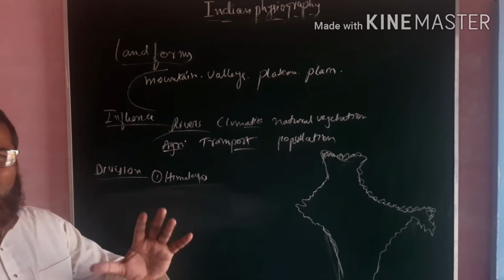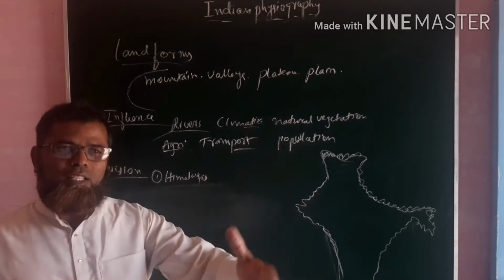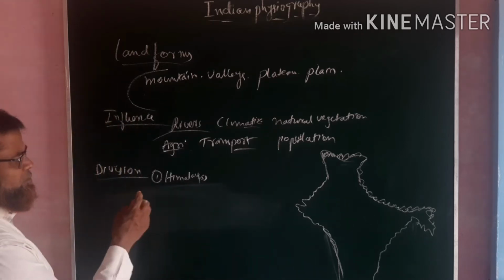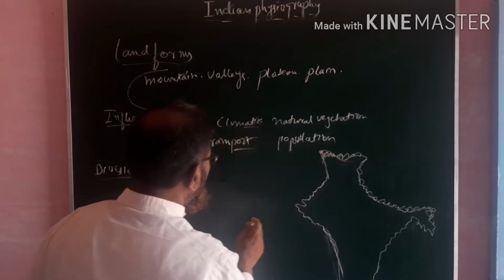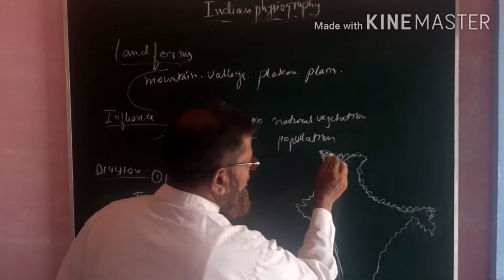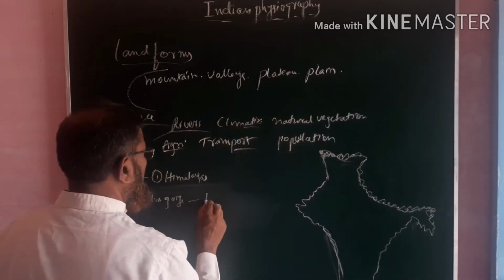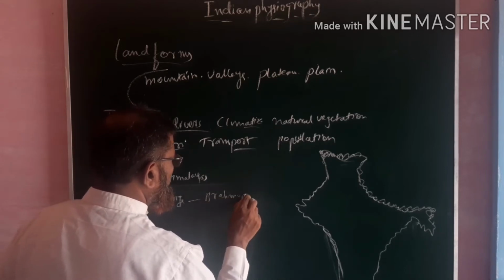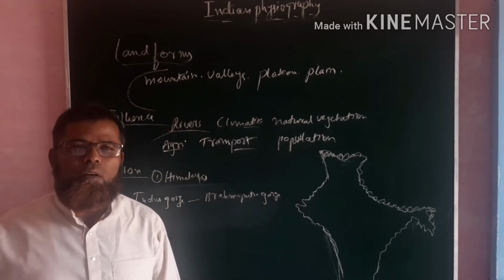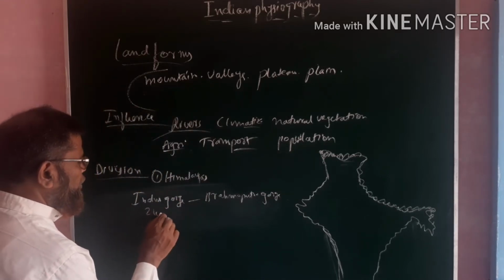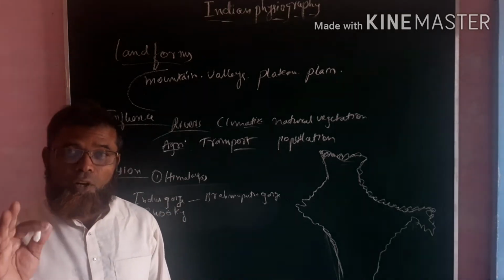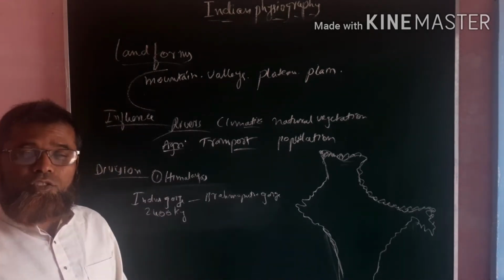Now let us try to know how it is formed, as well as in what manner it is found in our country. It starts from this place called the Indus Gorge, and goes up to this area called the Brahmaputra Gorge. They cover the very longest area. Particularly, they cover 2,400 kilometers. It is the length, and it is also wide.